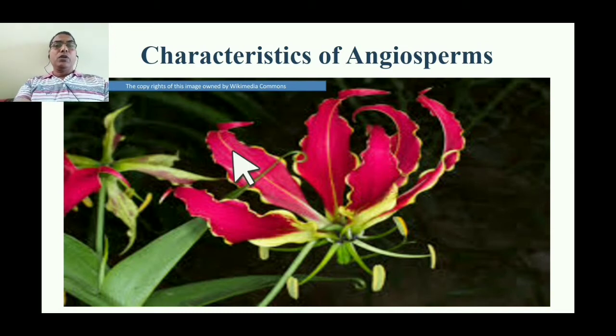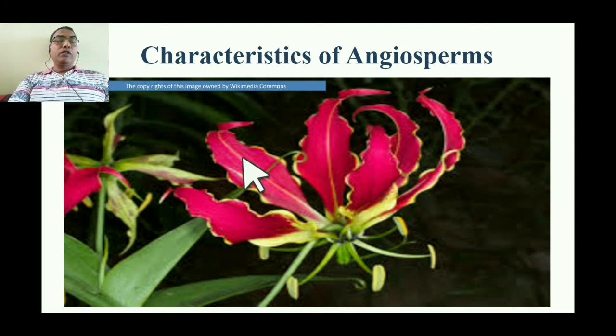Angiosperms are the dominant plant groups in this recent era. Today we see the angiosperm plants everywhere. So whatever the flowering plants which are having the beautiful flowers, here we can see in the first slide the glory lily flower.